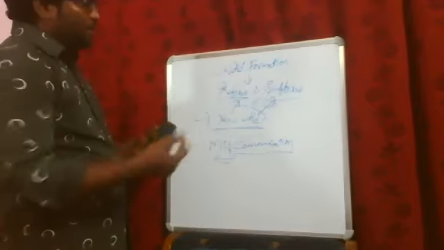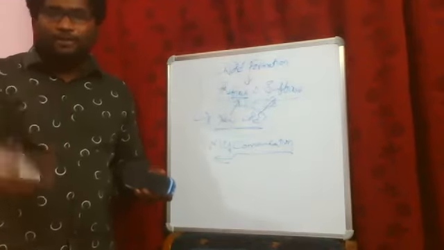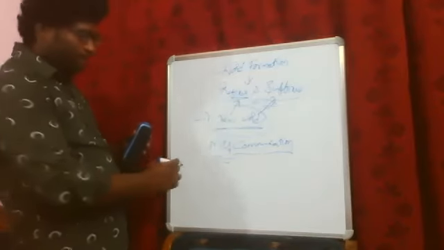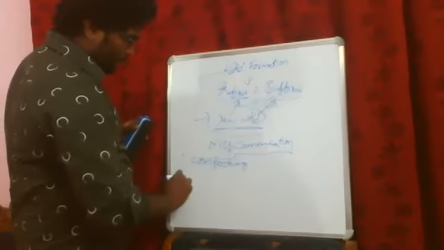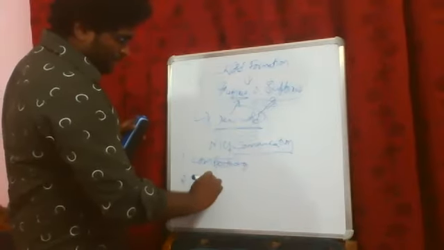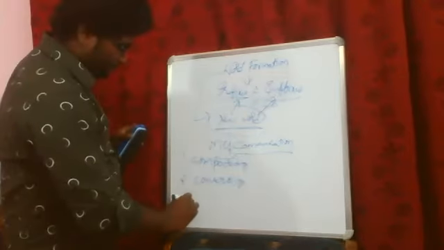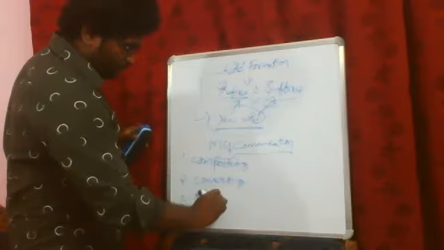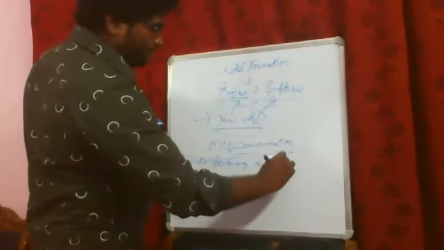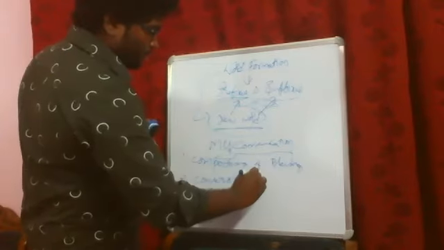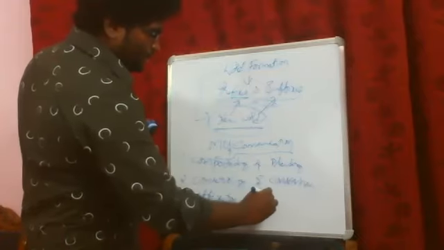Word formation can be seen in different types. The first one is compounding, the second type is conversing, the third one is affixation, the fourth one is blending, the fifth one is conversion, and the sixth one is clipping.